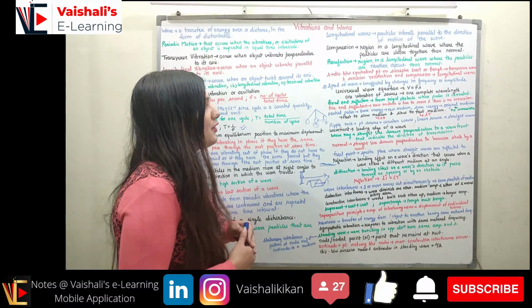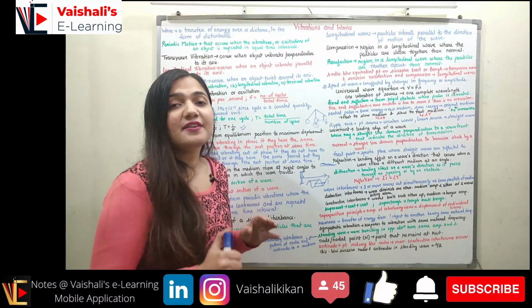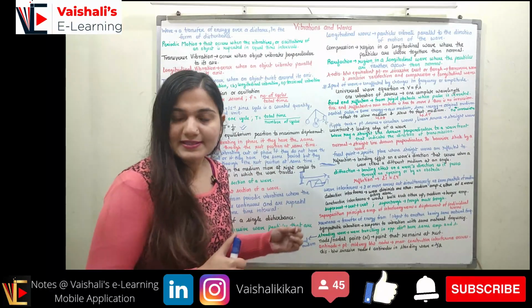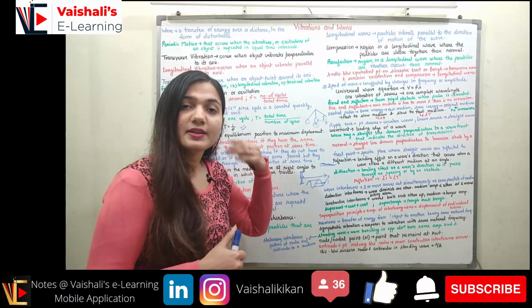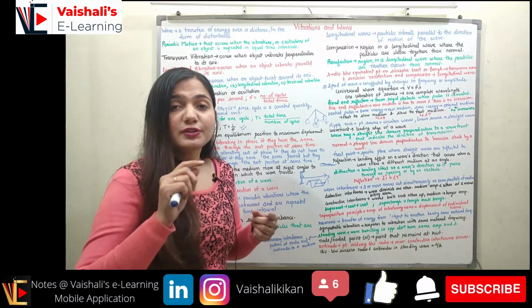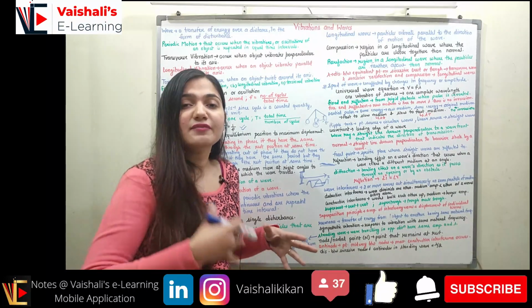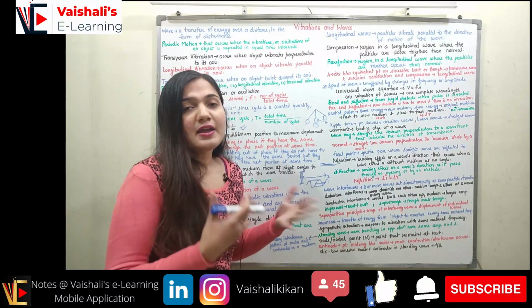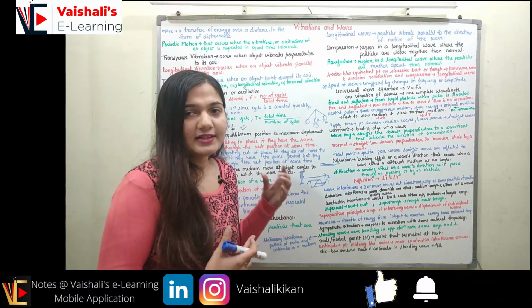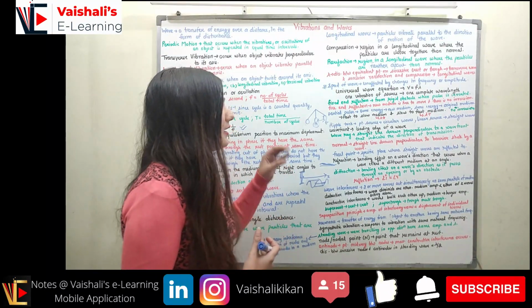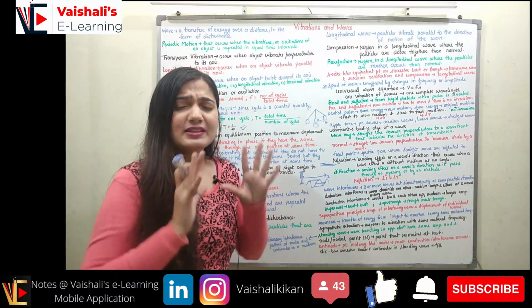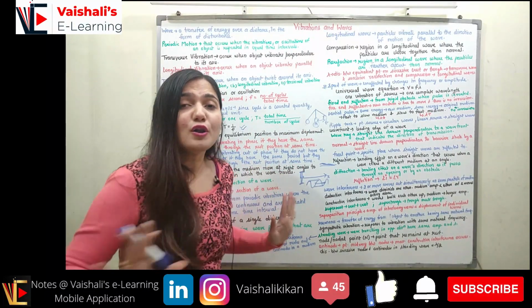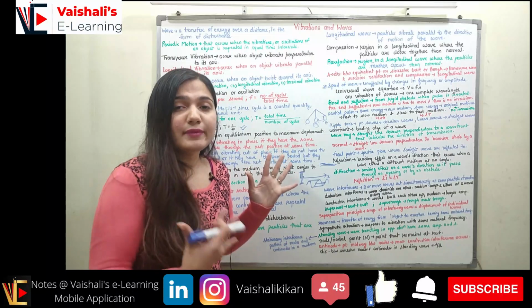Now coming to the speed of the wave. Speed of the wave is unaffected by what frequency it has or what wavelength it has. So waves of different frequency and different wavelength are all traveling with the same speed. In the vacuum, it is traveling with the speed of light, 3 into 10 raised to power 8 meter per second. Now coming to the universal wave equation, and this wave equation is valid for all of the waves which are present anywhere in the universe.